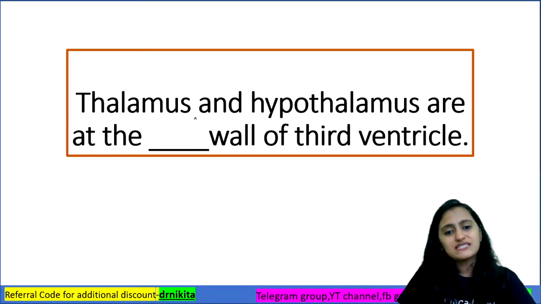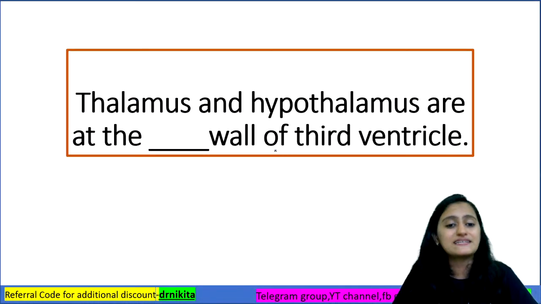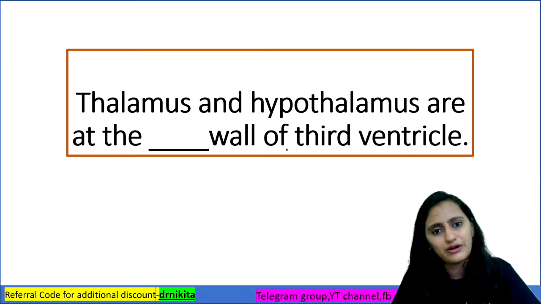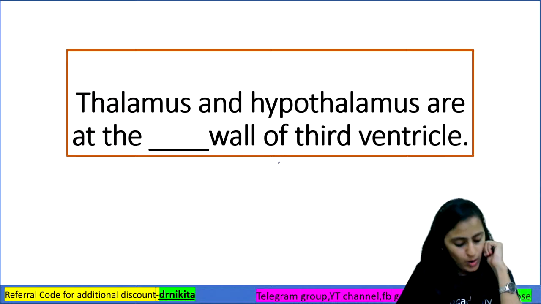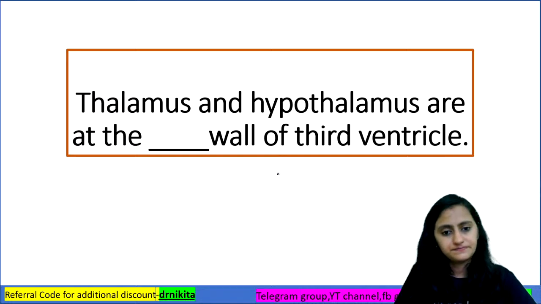Now the next question: thalamus and hypothalamus are present at what wall of the third ventricle? Anterior, posterior, medial or lateral? What wall of the third ventricle?